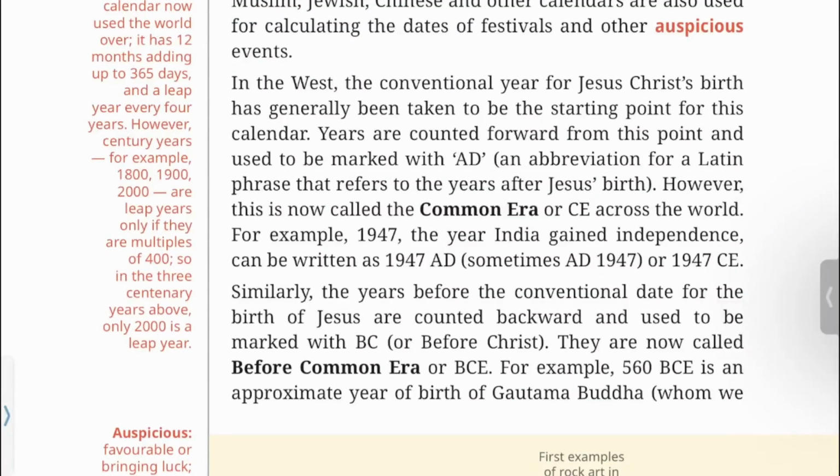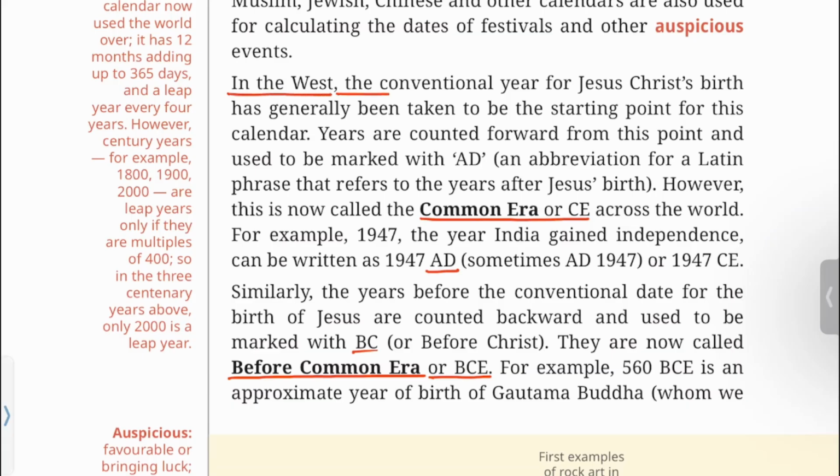Here you will understand the meaning of Common Era or CE, sometimes called AD, and the meaning of Before Common Era or BCE, sometimes called BC. We will be reading this page and then moving on to chapter 1.